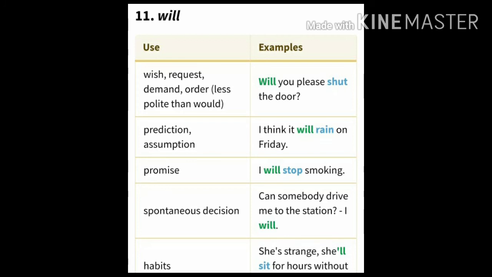Order in the sense, less polite than would. Prediction, assumption. Next, promise and spontaneous decision and habits. The first one, wish and request, demand, order, we can see that. Will you please shut the door? It's a request. If it is an order or demand, will you shut the door? So we are taking out please there because it is not a request. If it is a request, we add the word please in the example.